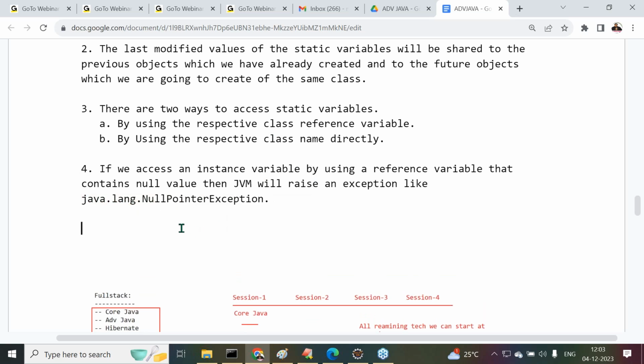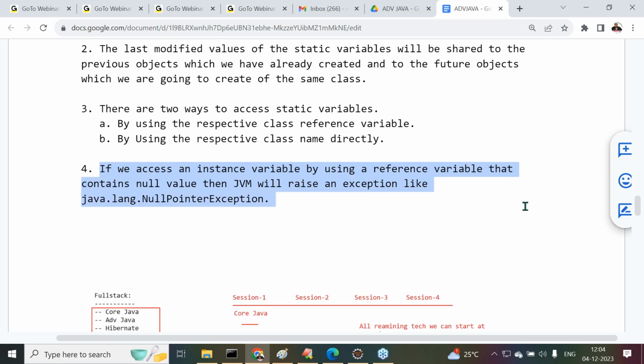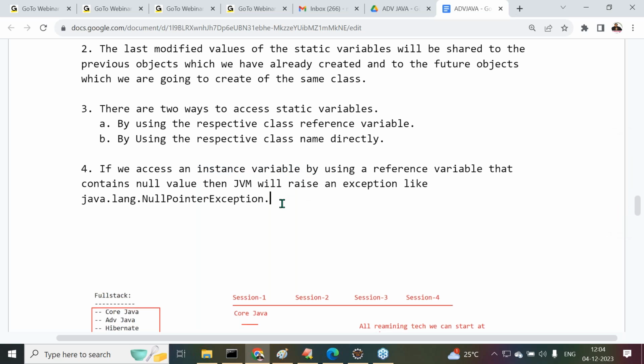Please read out this point that I have given. If you access an instance variable by using a reference variable that contains null value, then JVM will raise an exception. That exception is java.lang.NullPointerException. This is about the instance variable. Please remember this, but I have not discussed the static variable now. I have given this point on the basis of the instance variable. Now I'm talking about the static variable.